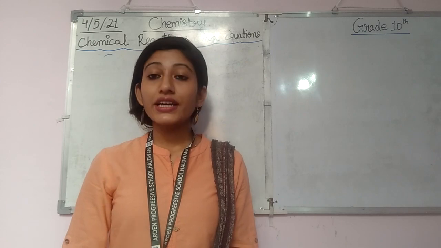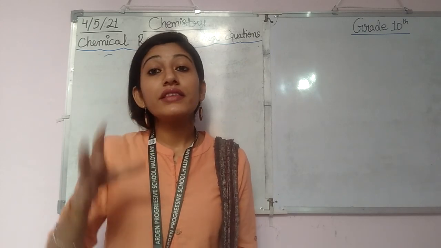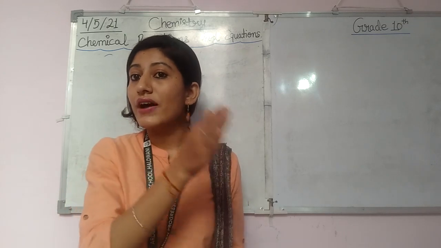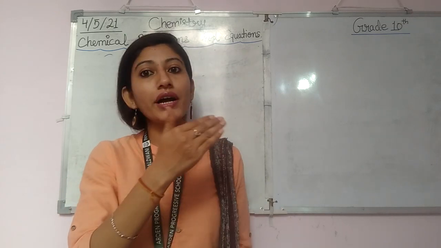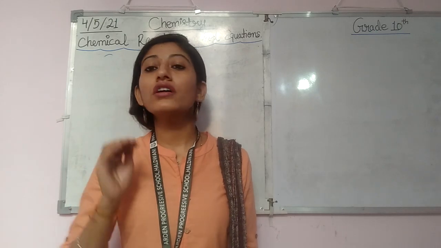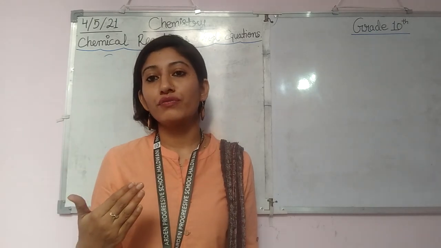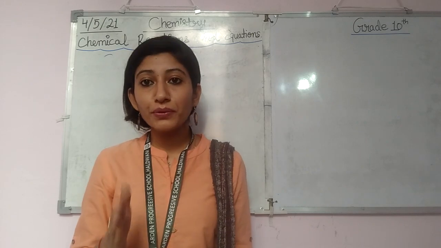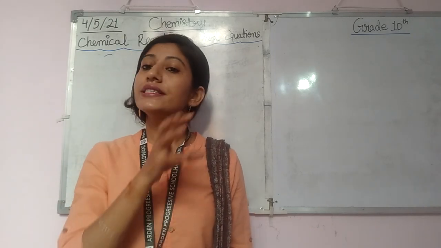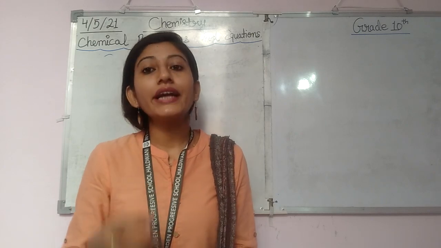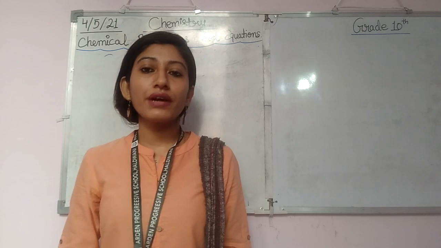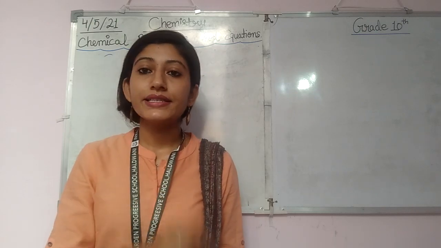Because matter can neither be created nor destroyed, it can only be transferred from one form to another. So we cannot decrease or increase the number of moles. The number of moles should be the same on both the reactant side and the product side. That's why it is required to balance the equation.